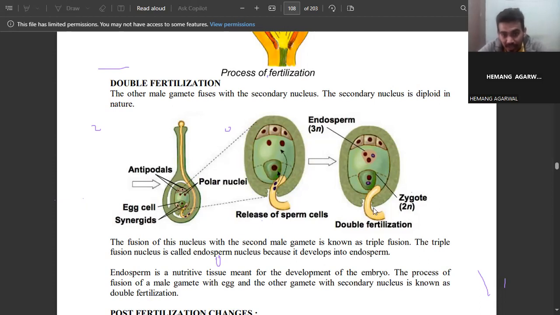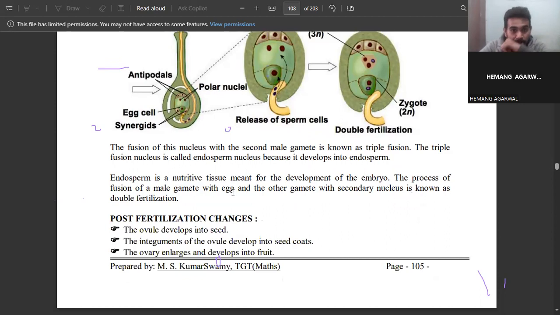See, the zygote is there, and after that, two nuclei are there. One is transferred to the egg and one is transferred to the secondary nucleus. So that is called double fertilization, because two fertilizations are happening here: one is fusion with the egg gamete and one is fusion with the secondary nucleus. After that, the zygote will form, and from the zygote the embryo will develop.